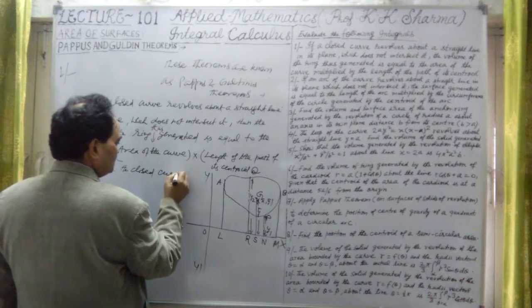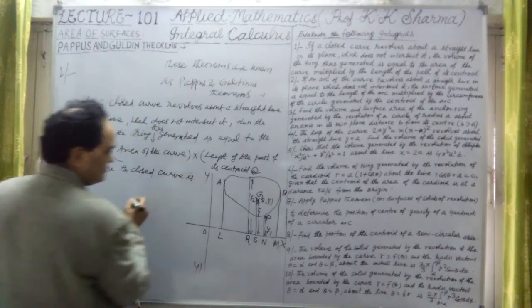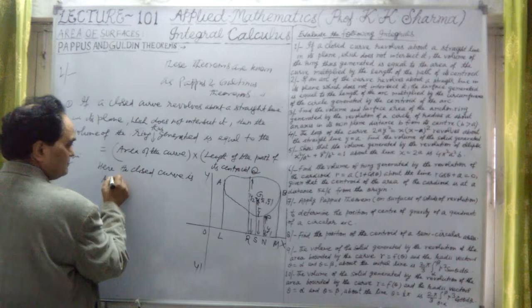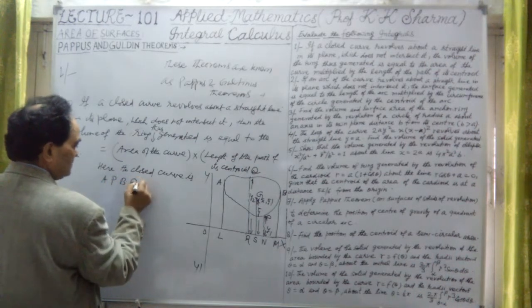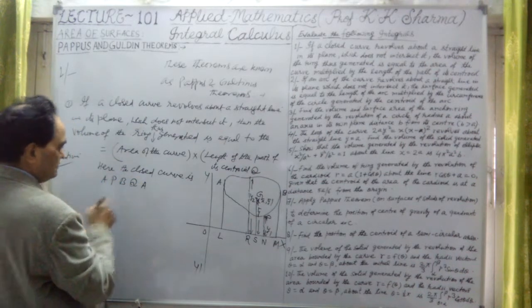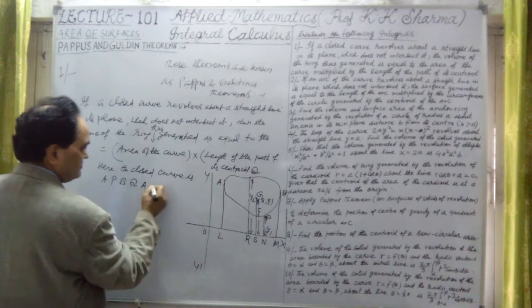The closed curve is, let me take A, P, B, Q, A. Here the closed curve is APB.